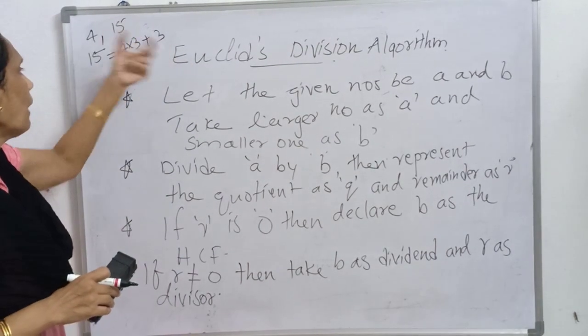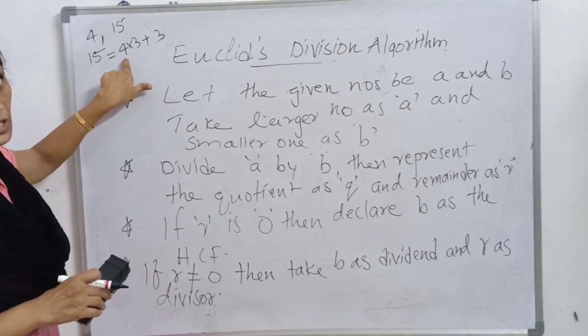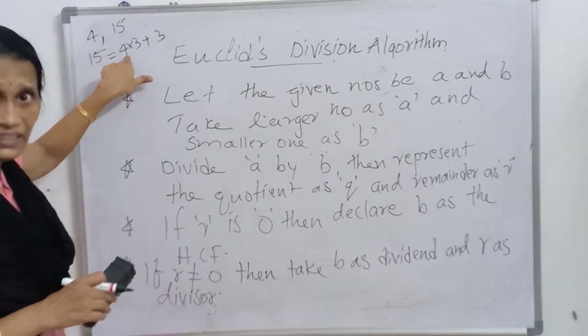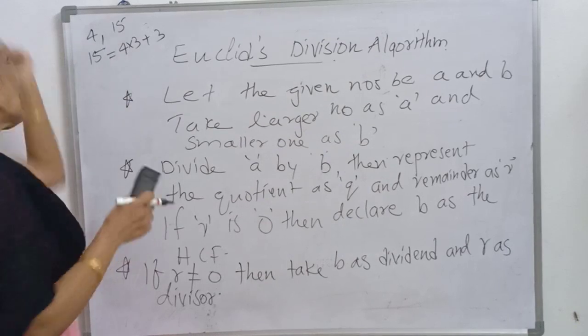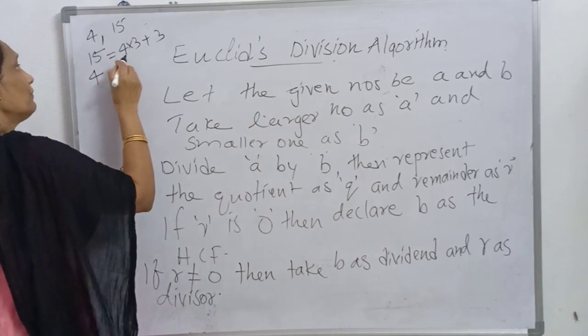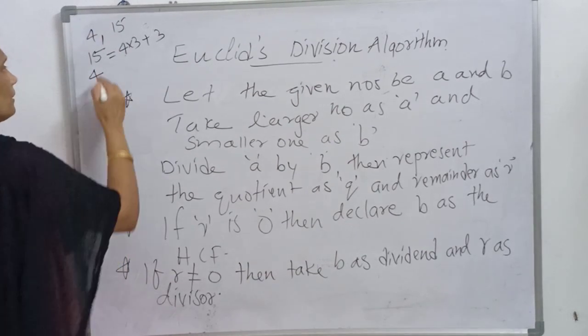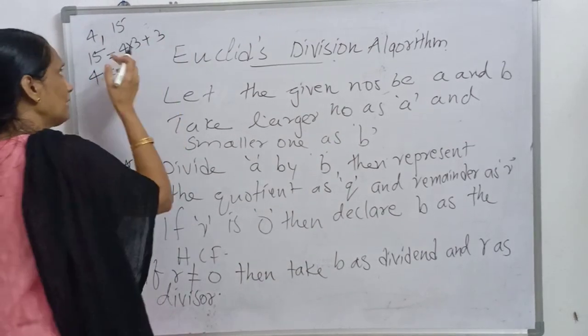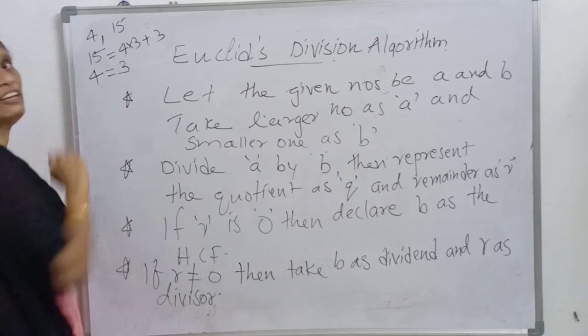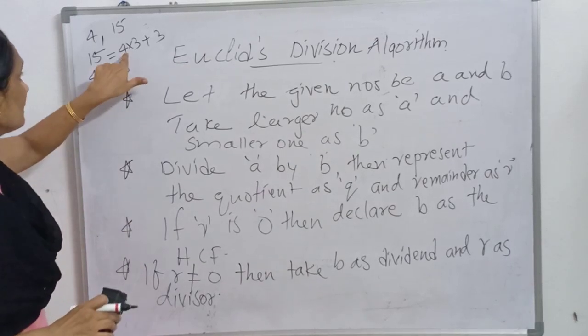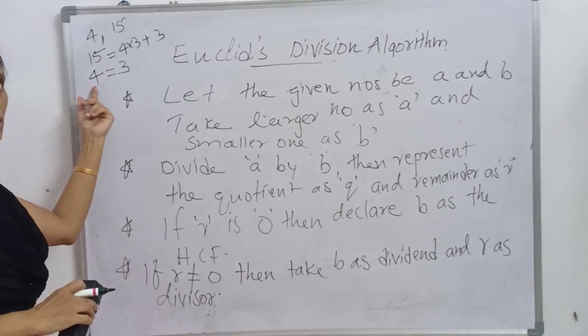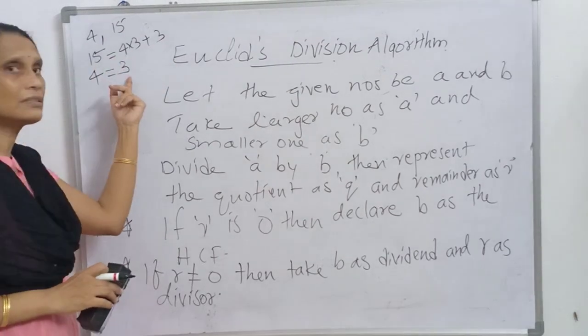So now we have to take the divisor as the dividend and the remainder as the divisor. Once again, divisor as dividend and remainder as divisor.